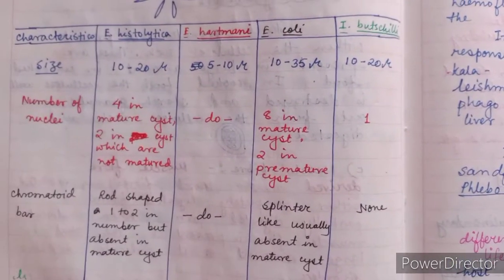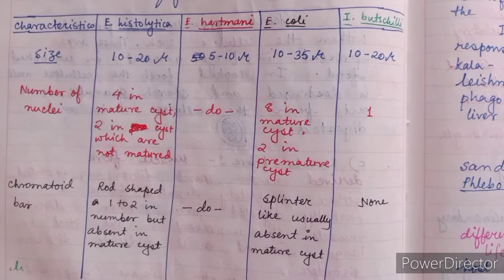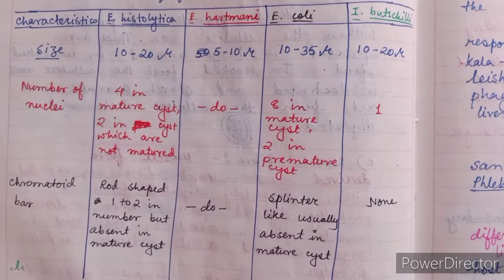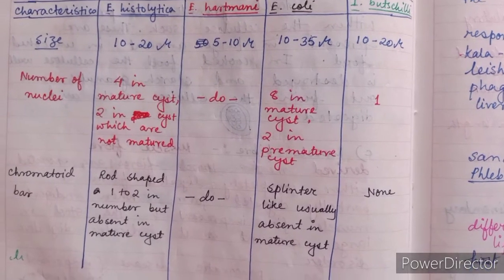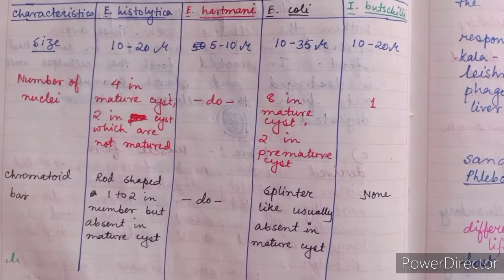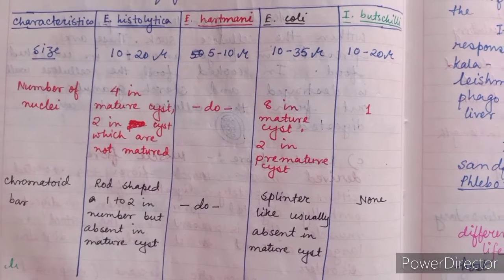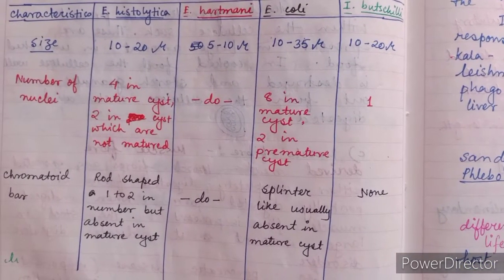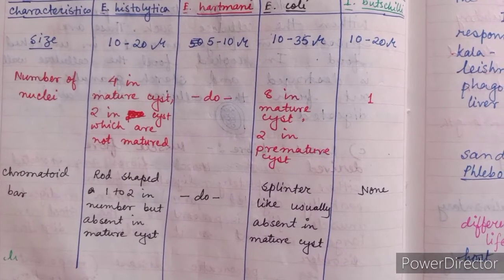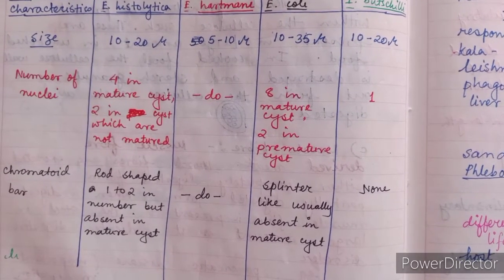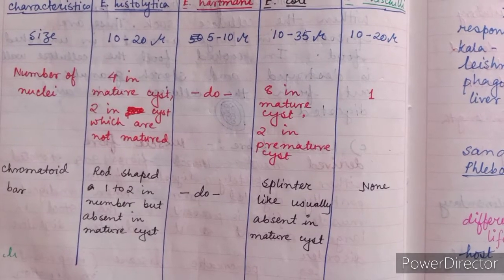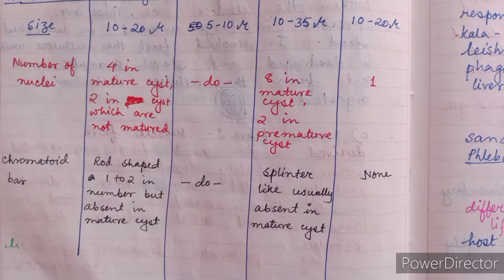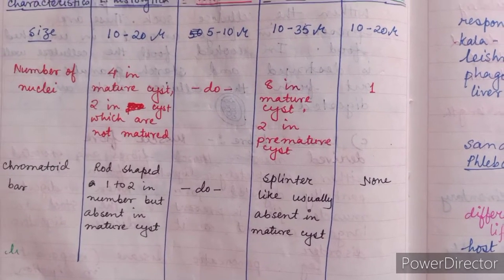For Entamoeba hartmanni, its size is 5 to 10 micrometer. The number of nuclei is the same as Entamoeba histolytica, that means 4 in mature cyst, and the chromatid bar is also the same as Entamoeba histolytica. Then Entamoeba coli, the size is 10 to 35 micron. 8 nuclei are present in mature cyst and 2 in immature cyst. The chromatin bar is splinter-like, usually absent in mature cyst.